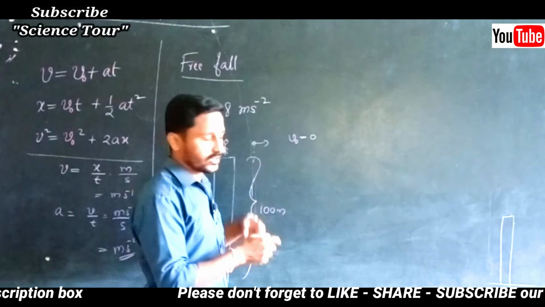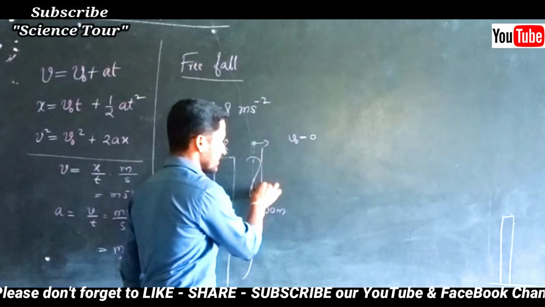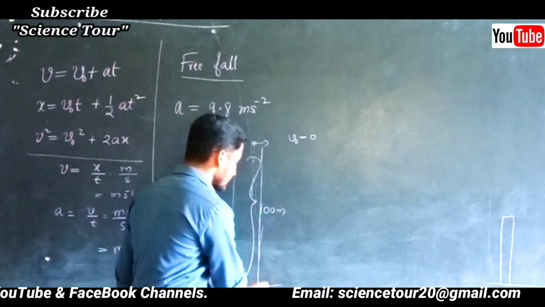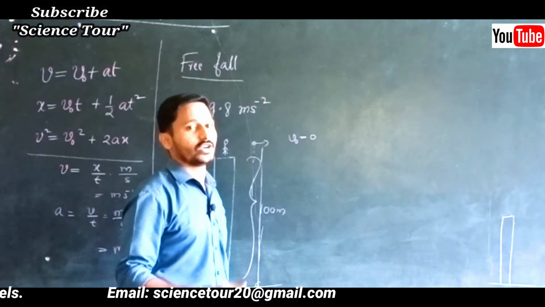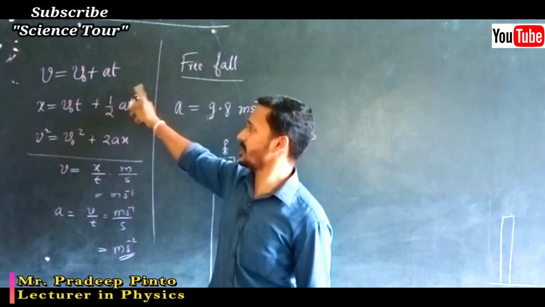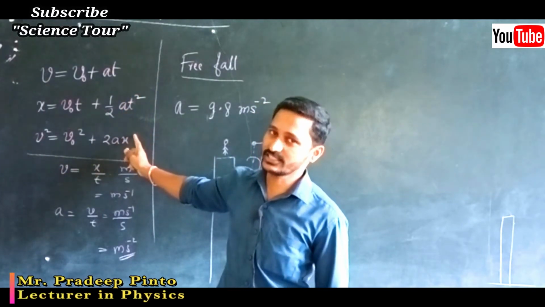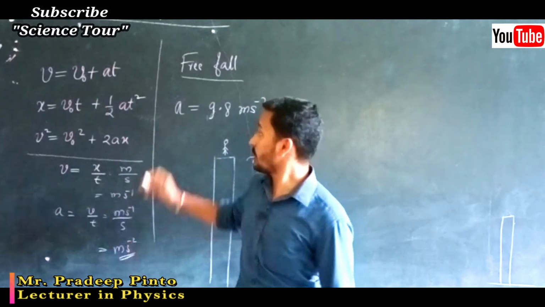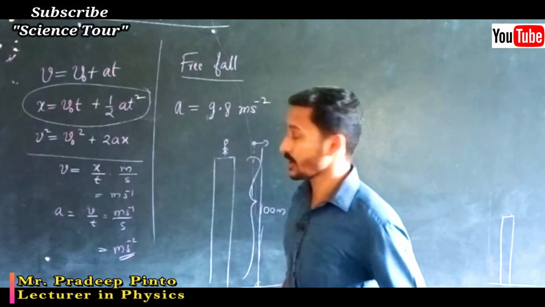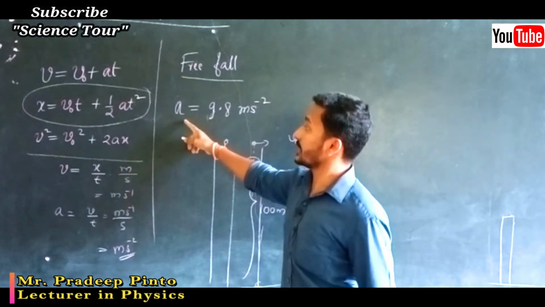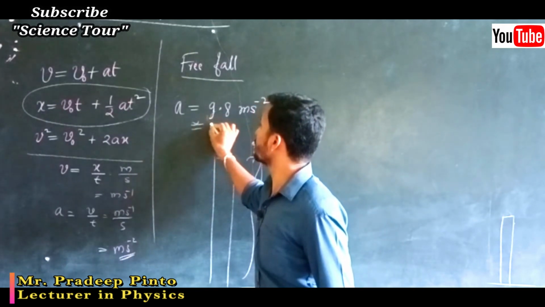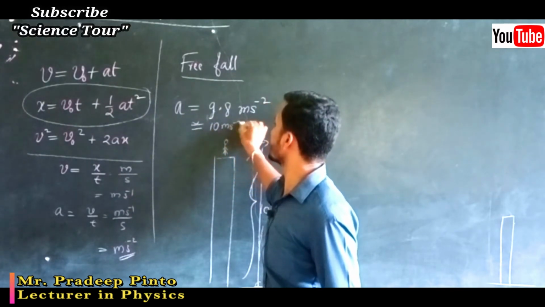Then you start the clock. It increases its speed, and when it reaches the ground with the maximum velocity, it hits the ground. Now we have these equations, we can say magic equations. Any of the relations we can find out by using these kinematic equations. Now I will choose this equation, x is equal to v naught t plus half a t square. We know that experimentally we found acceleration is 9.8 meter per second square, which is nearly equal to 10 meter per second square.